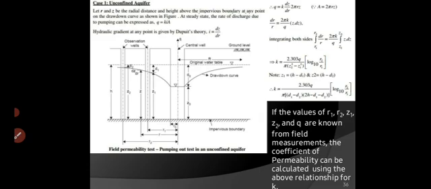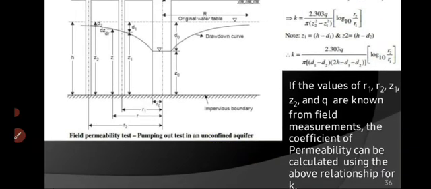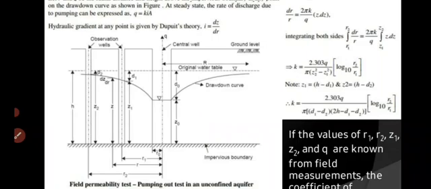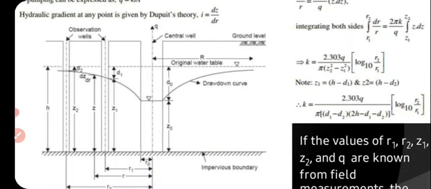Here is the description: field permeability test or pumping out test for an unconfined aquifer, right? For this, you just have to remember or study the figure. Now this theory is important from an example point of view, right?